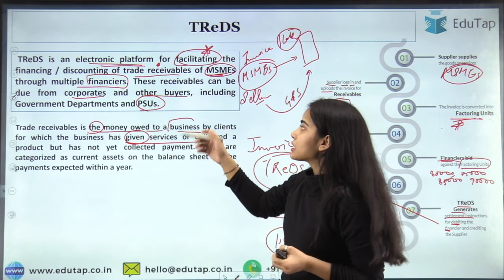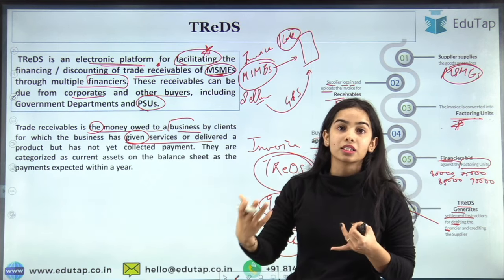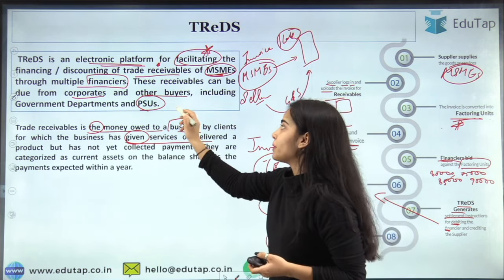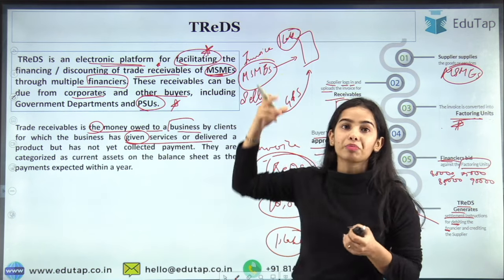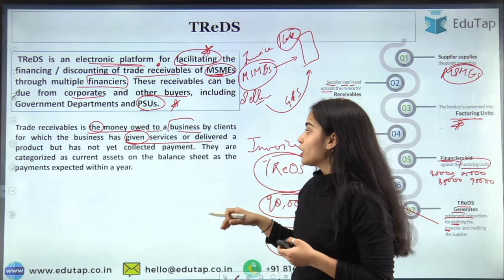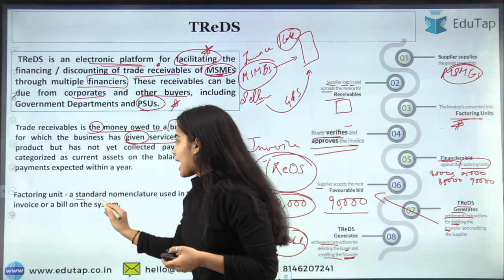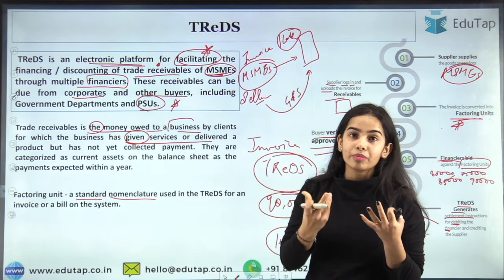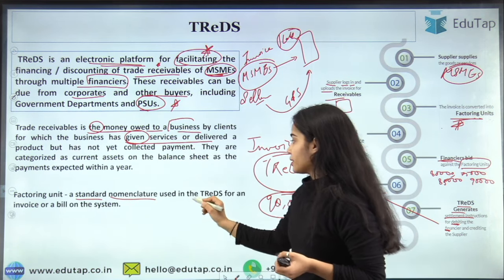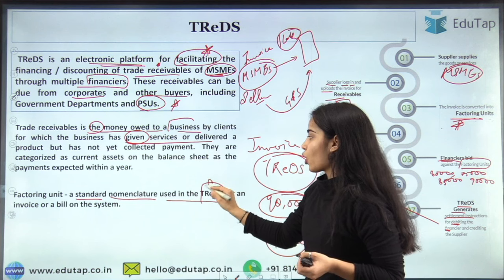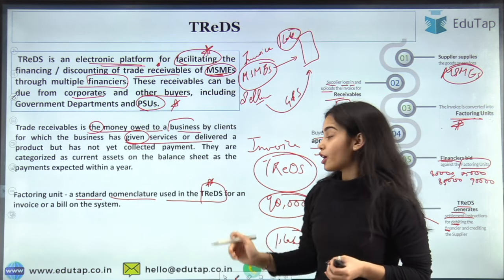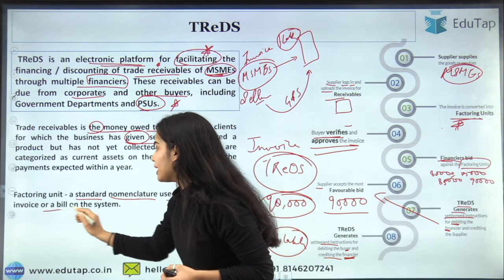Now the buyers can be the corporate buyers, other buyers, the government departments, the PSUs that are buying from these MSMEs. Okay. So, factoring unit is a standard nomenclature used in the TReDS for an invoice or a bill on the system.